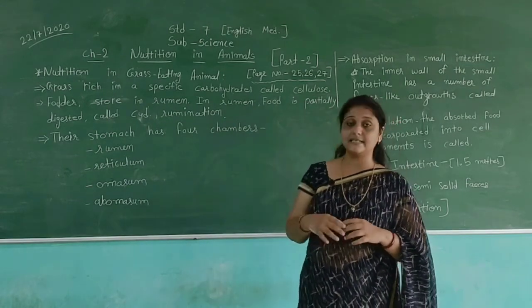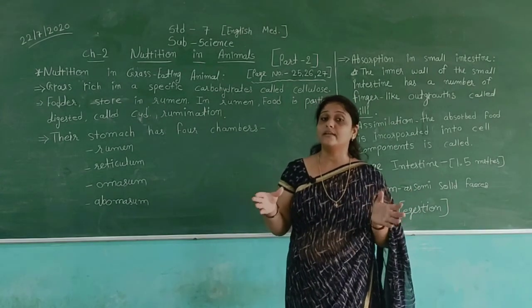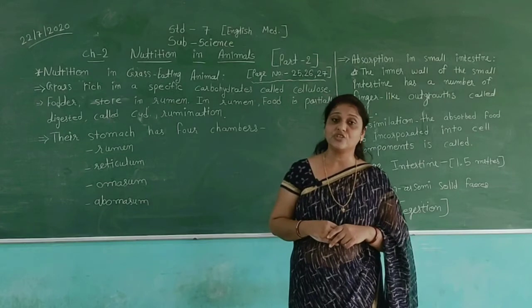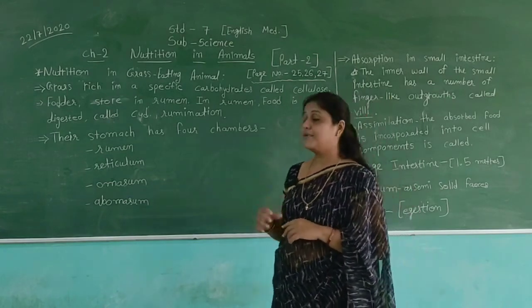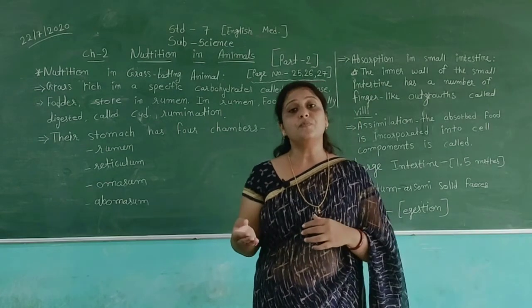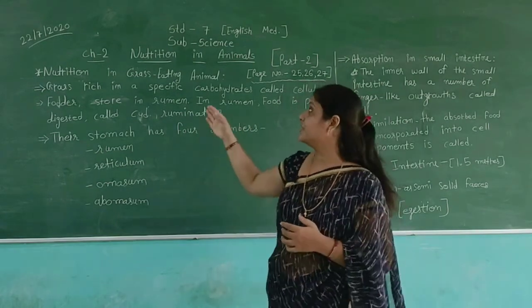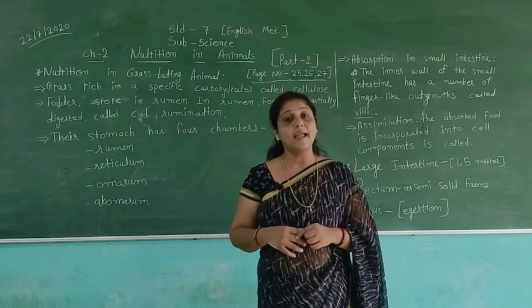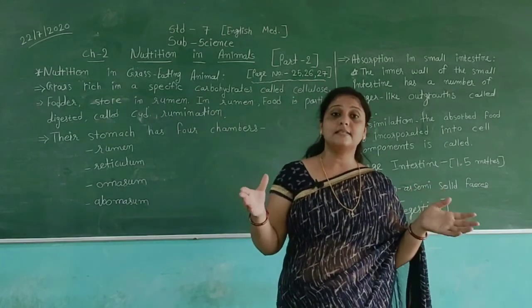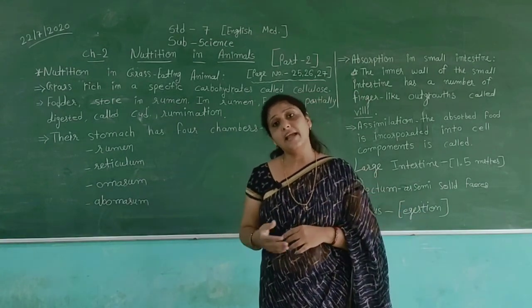So we can see that nutrition in human beings and in animals is different from each other. Students, in this chapter we have discussed the different types of nutrition in human beings and also the nutrition in grass-eating animals. Their digestive systems are different, in human beings and in animals.